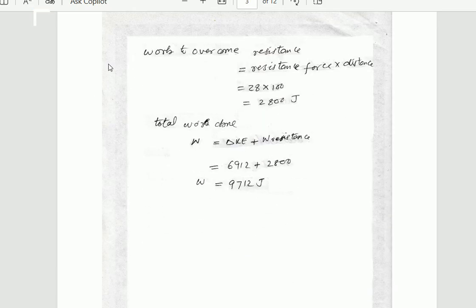Now work to overcome resistance is equal to resistance force times the distance. The distance is 100 and the resistance is 28, as given in the question statement, so it is equal to 2800 joule. Work to overcome the resistance is equal to 2800 joule. Total work done is equal to change in kinetic energy plus work done against the resistance. As we have calculated, the change in kinetic energy is 6912 and the work done against resistance is 2800. So the total work done is 9712 joule.